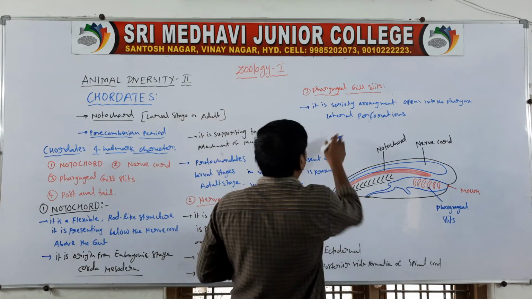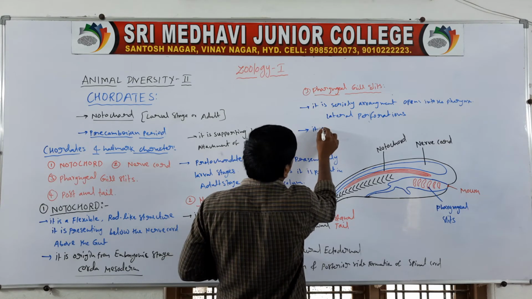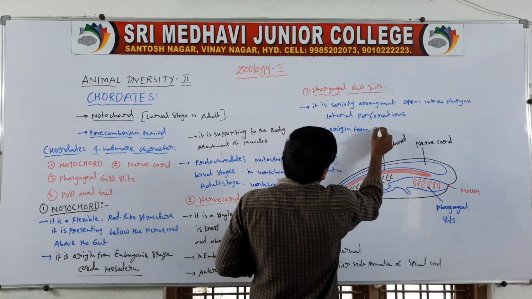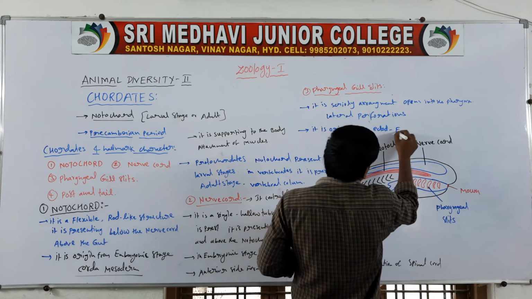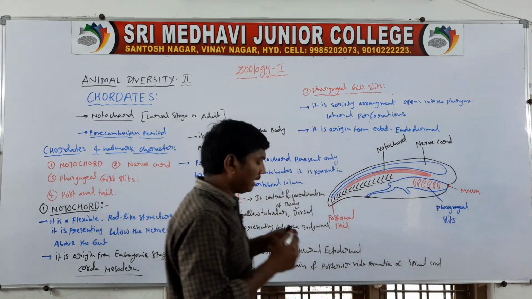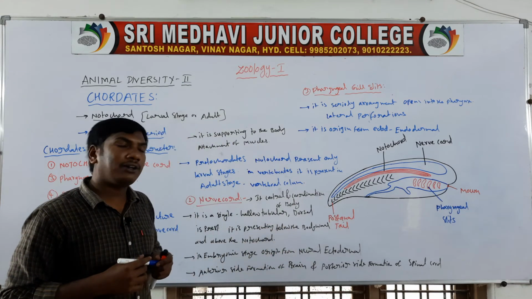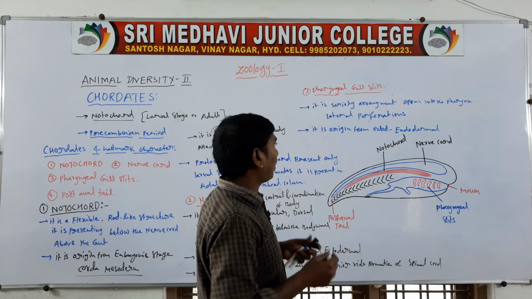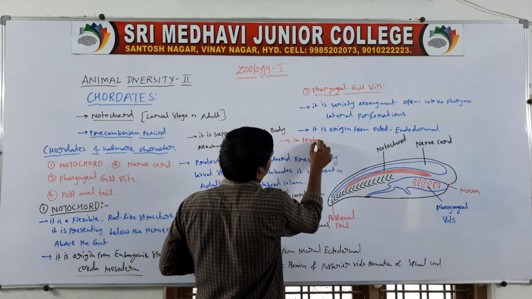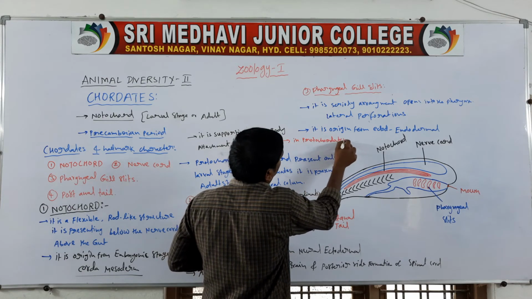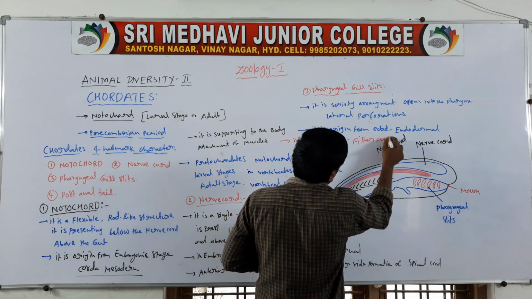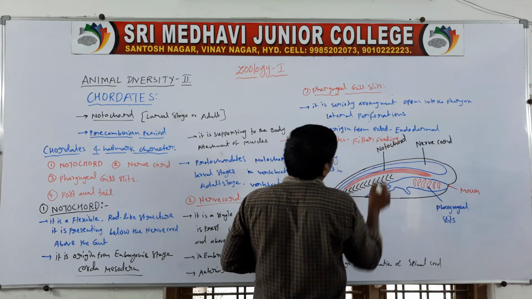It is ectoendodermal in origin. Next one, in protochordates, it helps in filter feeding.